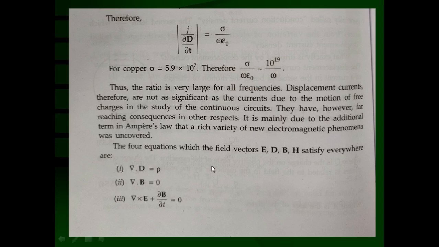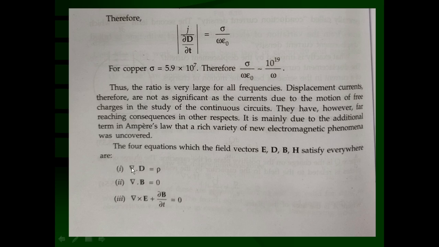These four equations are satisfied by the field vectors E, D, B and H everywhere. That means in steady state conditions as well as in dynamic, time varying conditions, these equations are true and valid, and that's why they are known as Maxwell's equations.